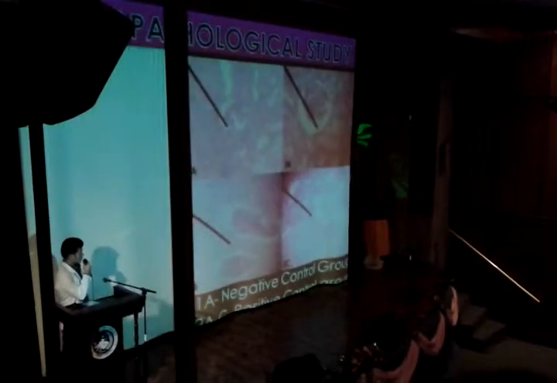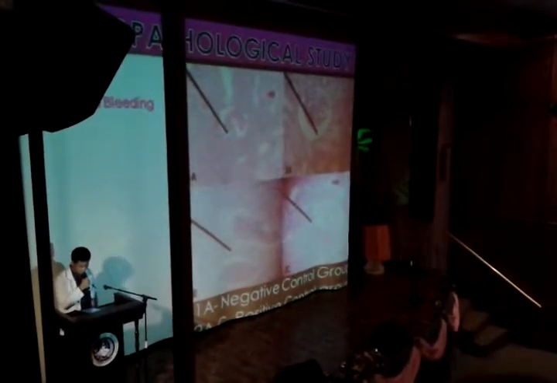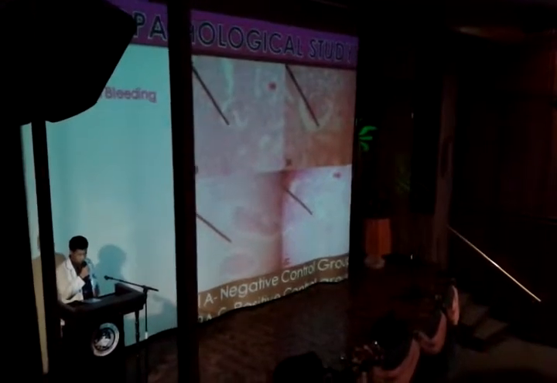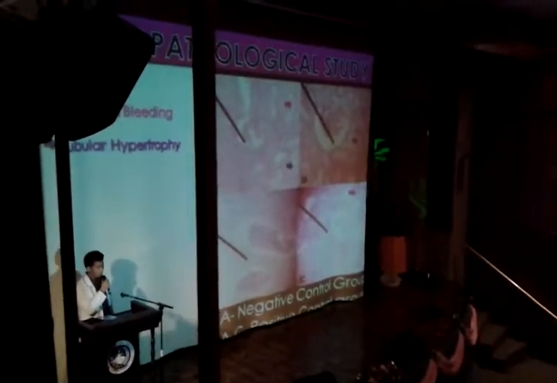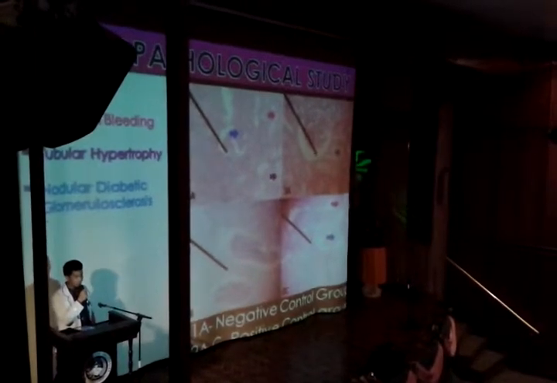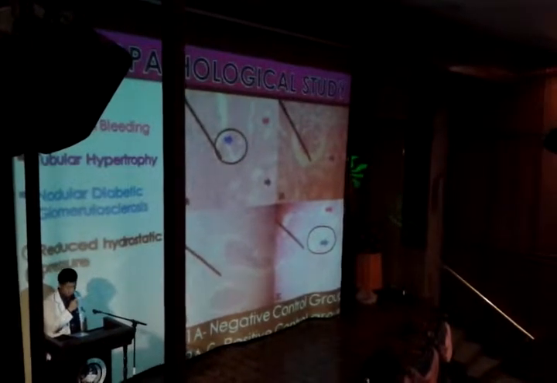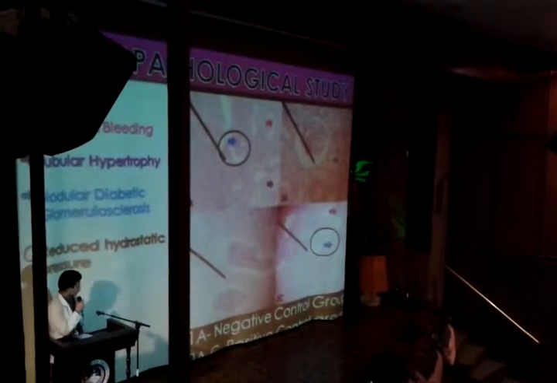For the histopathological studies, for the negative and positive control, interstitial bleeding was observed in 1A, 2C, tubular hypertrophy in 1A, 2A, nodal diabetic glomerulosclerosis and reduced hydrostatic pressure were observed in 1A, 2C, loss of tubular details in 1A and 2B.